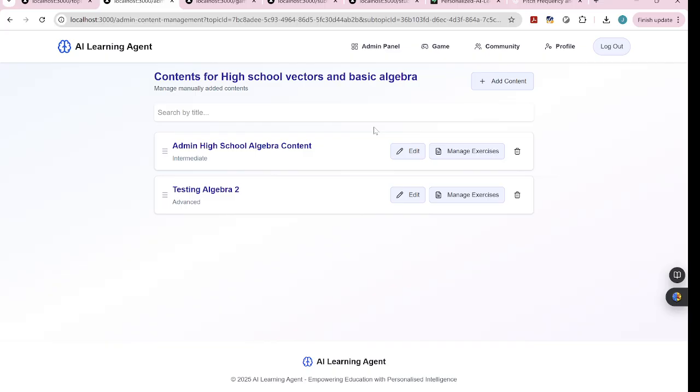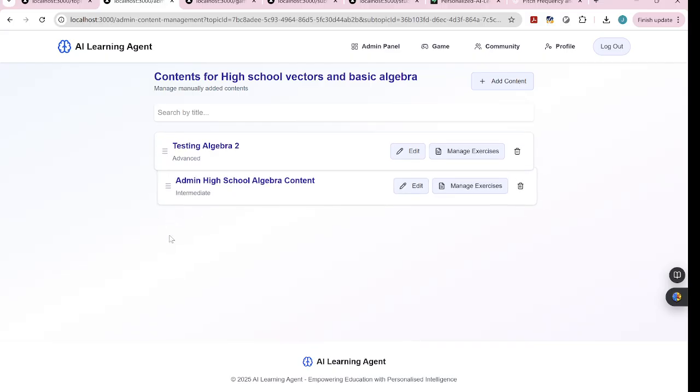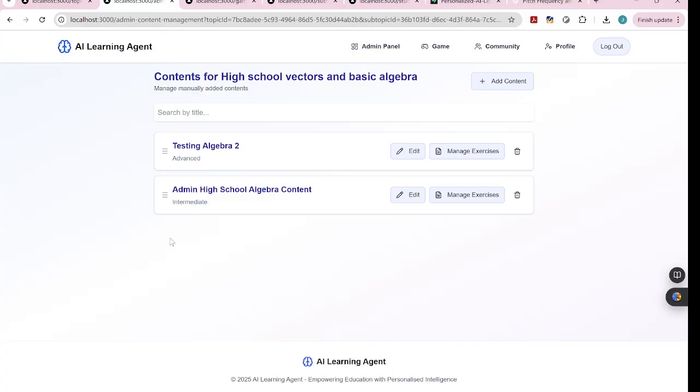So we have a little feature that helps you do that. You can just drag a content item to switch positions. This will save to our database, and our backend will reorder the content based on what we just did.